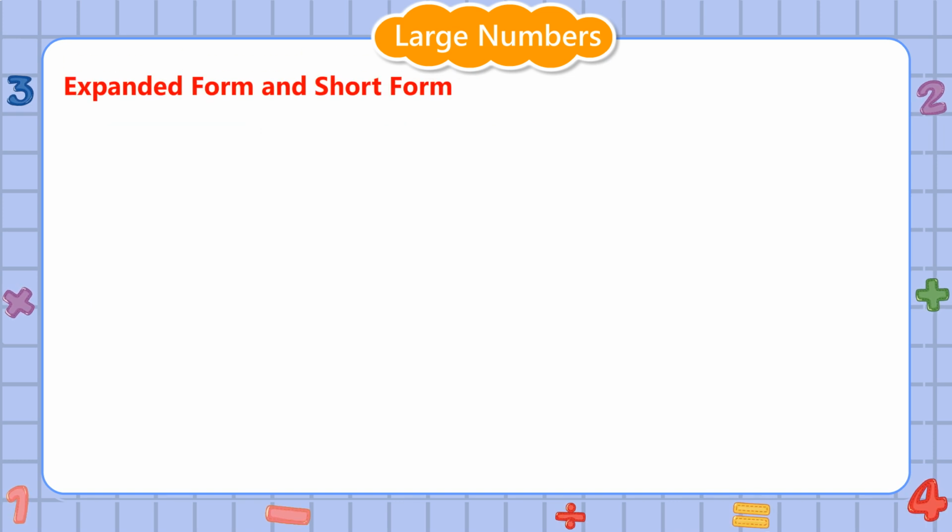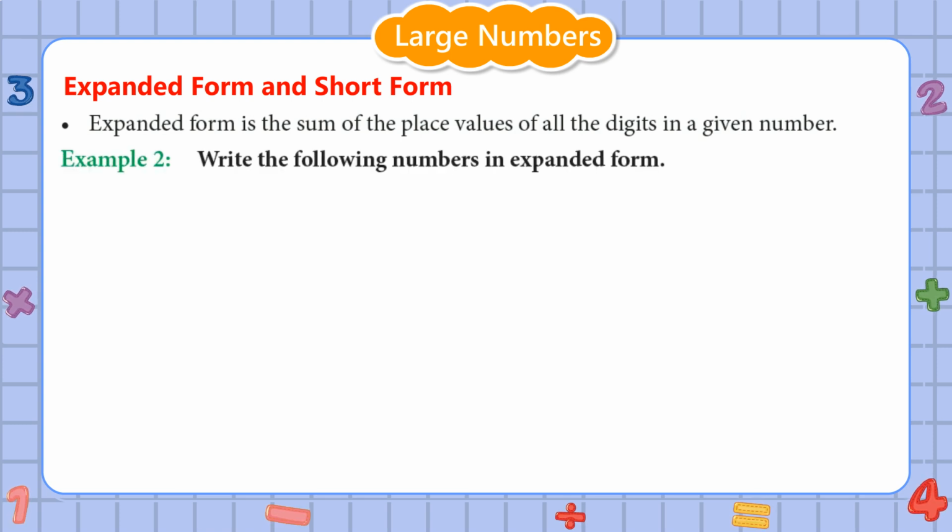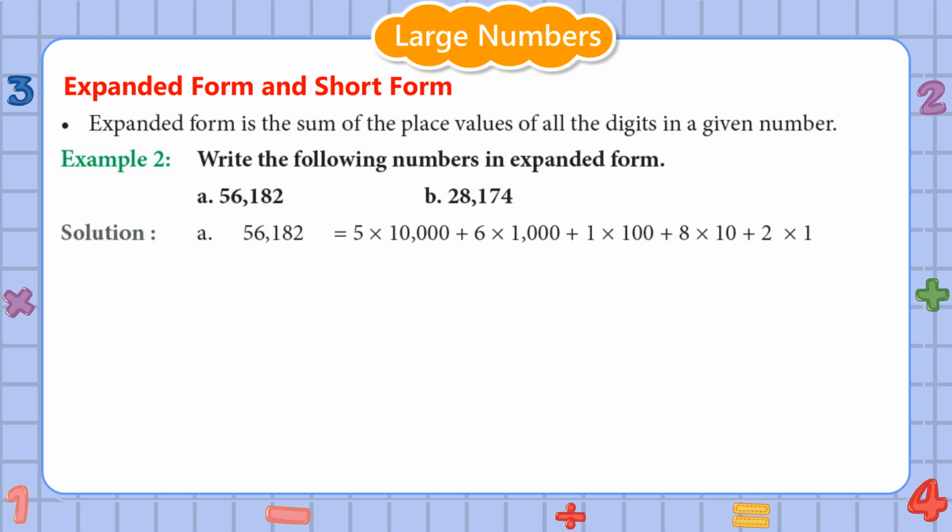Expanded form and short form. Expanded form is the sum of the place values of all the digits in a given number. Example 2. Write the following numbers in expanded form. A. 56,182. B. 28,174. Solution.